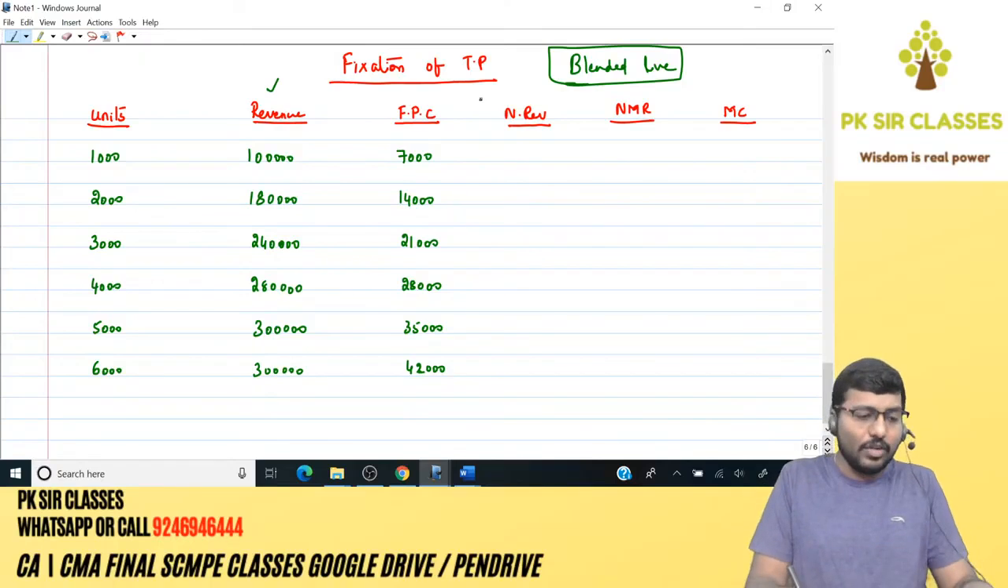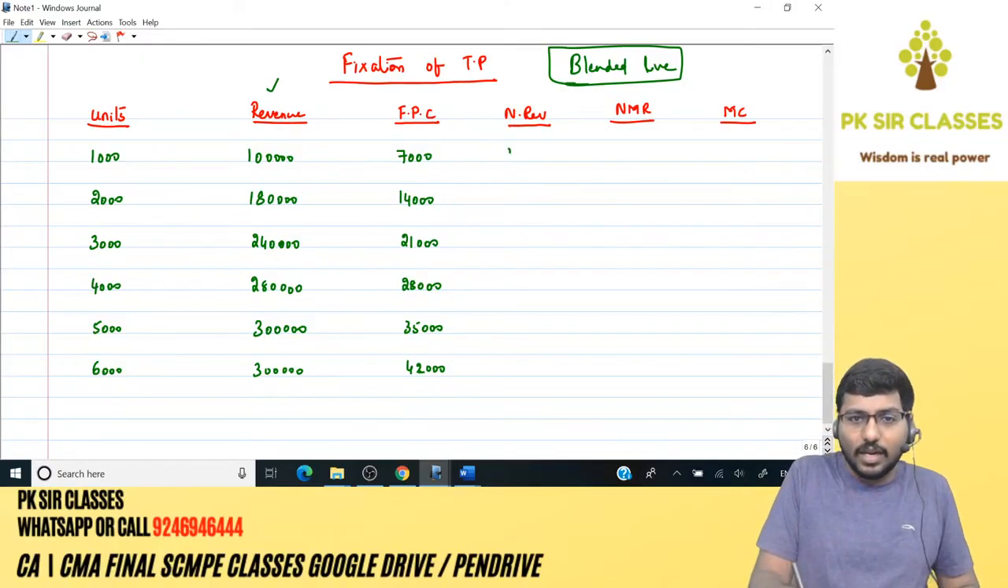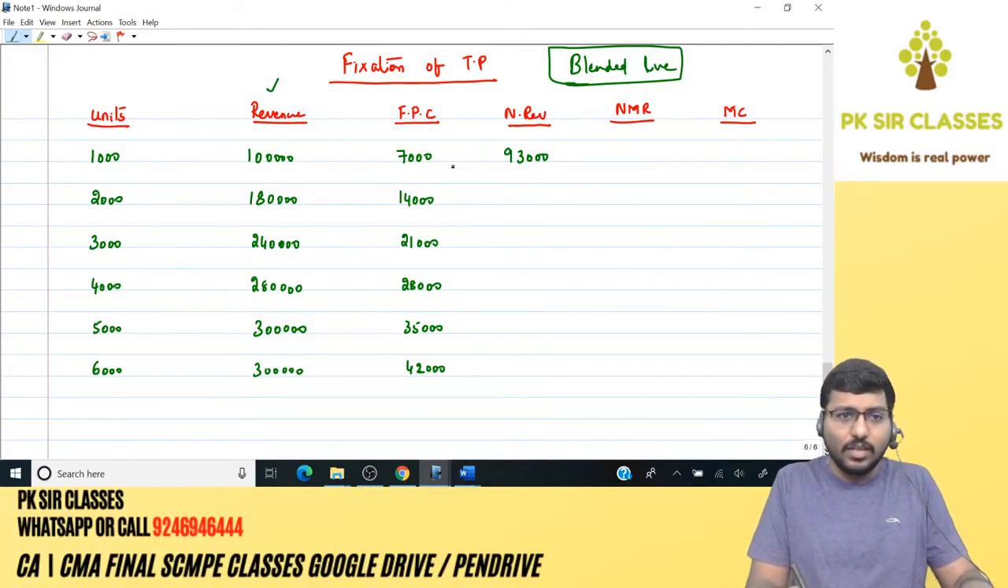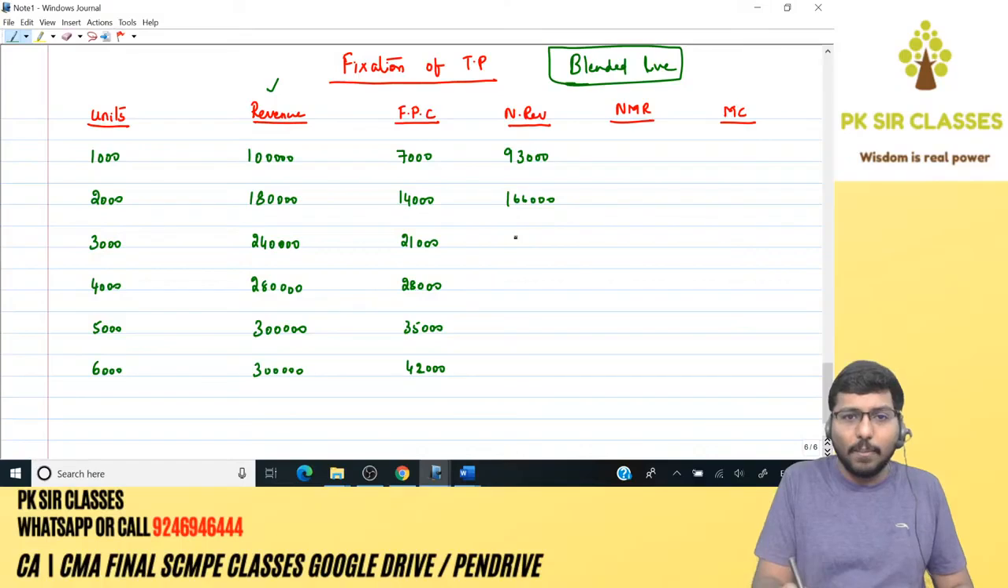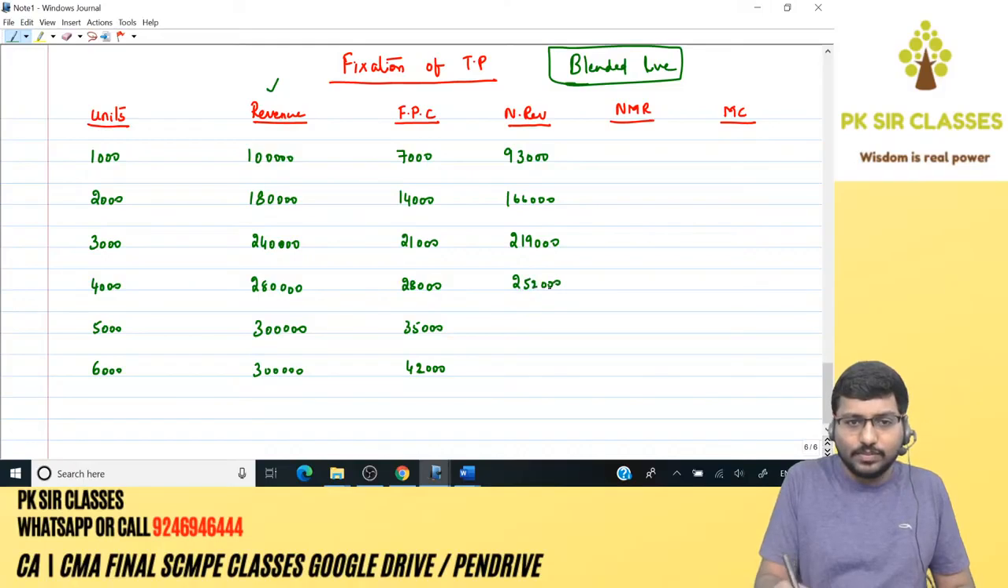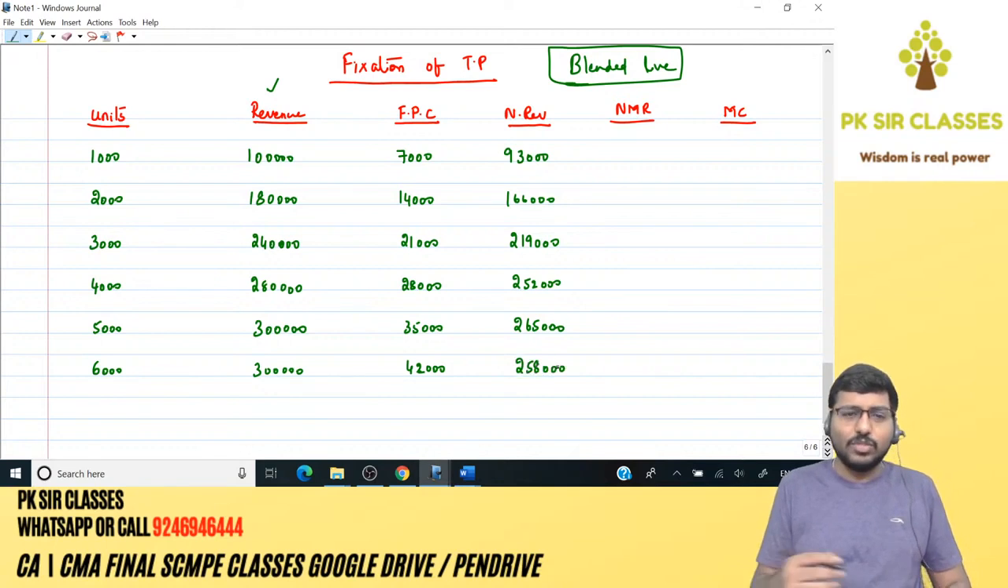Okay, net revenue 93. Net revenue is nothing but revenue minus further processing cost, 93, correct? 1 lakh 80,000 minus 14,000, 1 lakh 66. Okay, 2 lakh 19, 2 lakh 52, 2 lakh 65, and 2 lakh 58. I hope I'm done with the numbers.